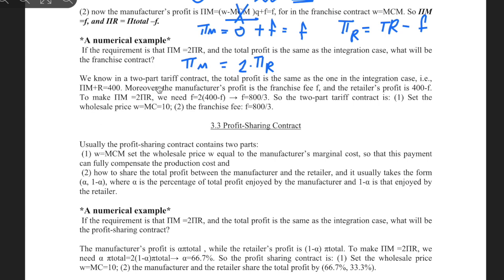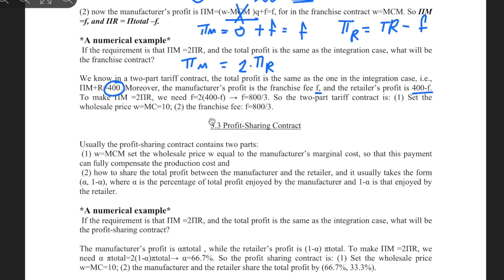So we know in two-part tariff contract, the total profit is same as the one in the integration case. So the total profit should equal to 400, right? Moreover, the manufacturer profit is franchise fee F, and the retailer profit is 400 minus F.